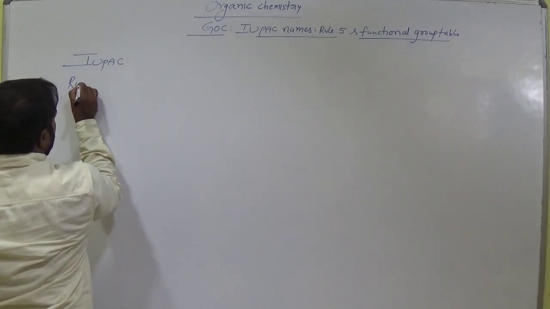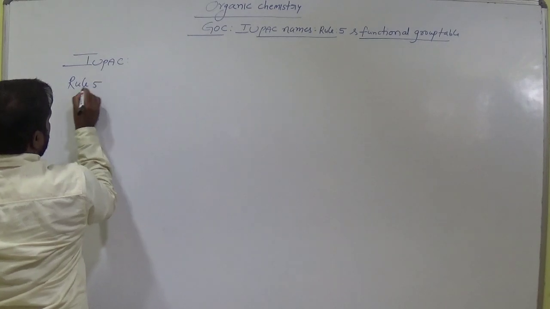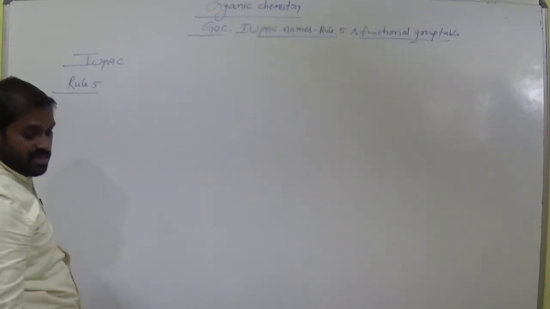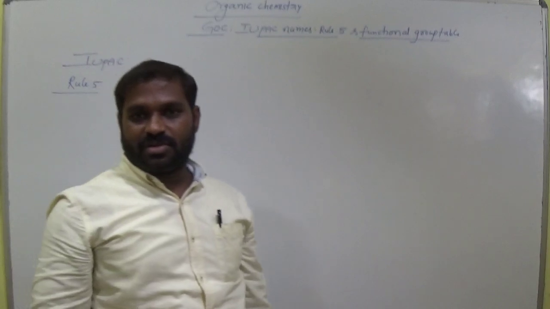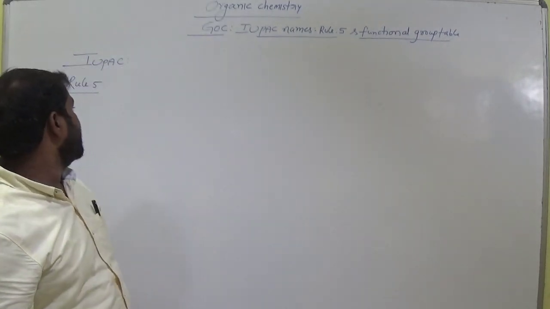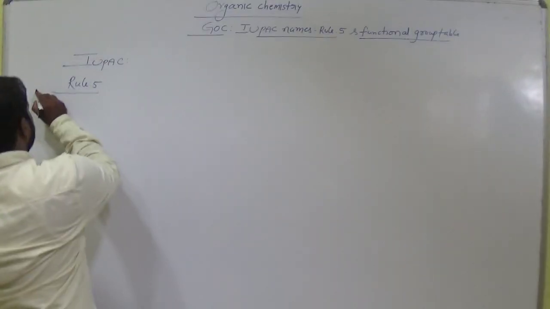IUPAC rule number 4 we already discussed: the lowest locant sum rule. Now it is the first point of difference.